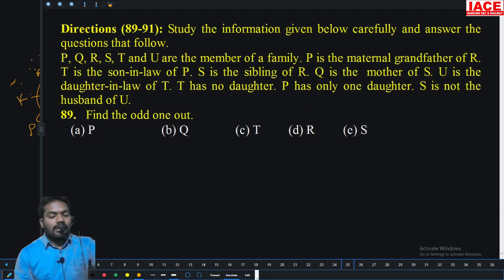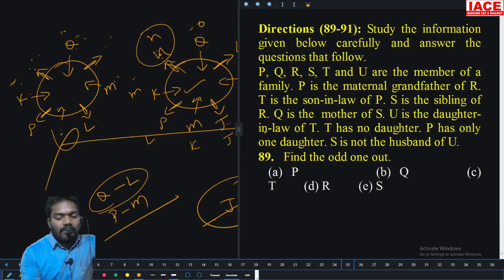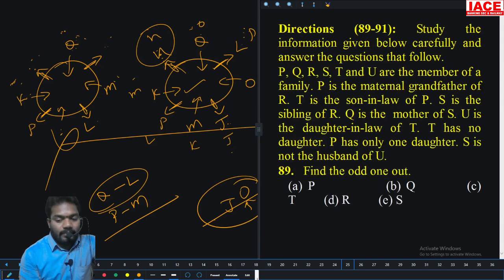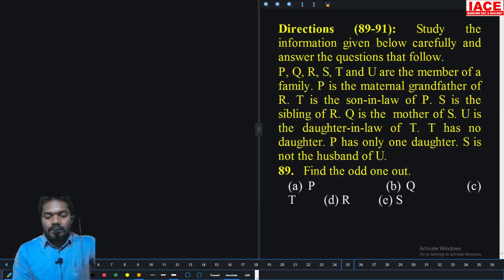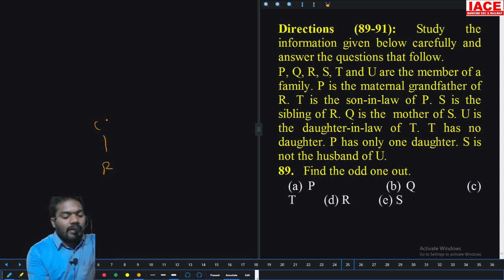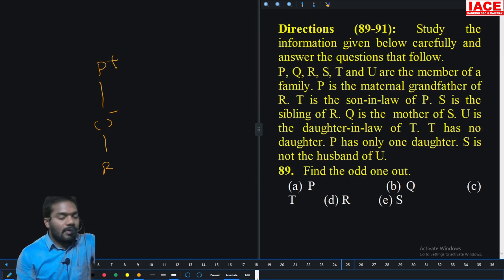Next, P, Q, R, S, T, U, members of the family. P is the maternal grandfather of R, meaning from the mother's side, the father.